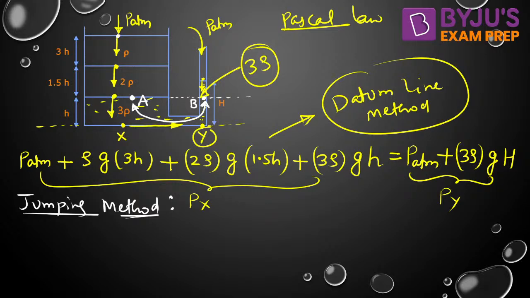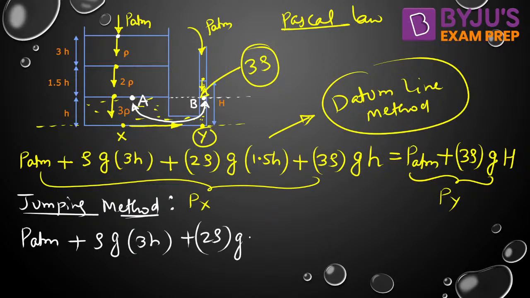Start from the top of the left limb of the tank. P atm is the pressure at the top. We are moving in downward direction, rho into G into 3h, plus we are moving in 2 rho fluid, 2 rho into G into 1.5h. Then we can jump from here to here, isn't it? Because the points are having the same pressure. So from A to B we can jump, and the pressure at A is equal to pressure at B. Now we are at B.